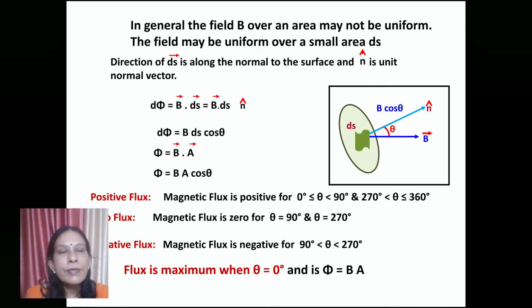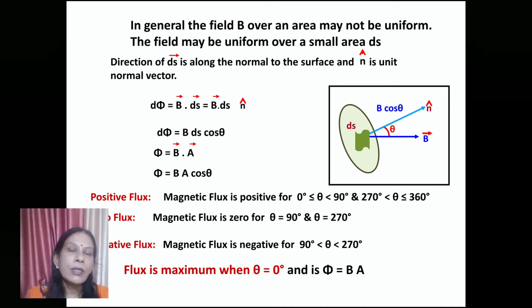Now, if the magnetic field is not uniform throughout the surface, in general the magnetic field may not be uniform. The field may be uniform only for a small area ds. So first we find the magnetic flux for this small area, and then we integrate it over the entire area. For the small area we get flux as B ds cos theta, and for the entire surface it becomes BA cos theta or B dot A.